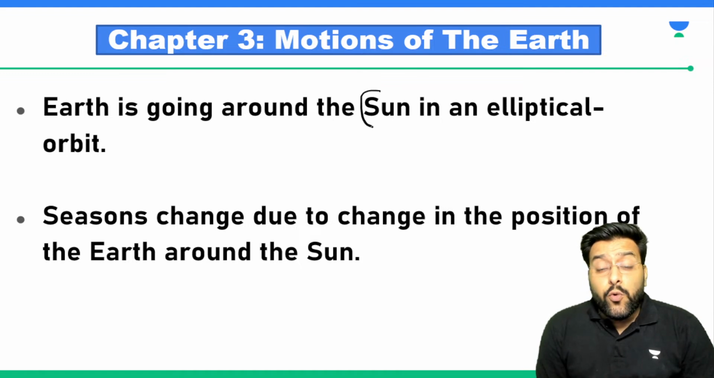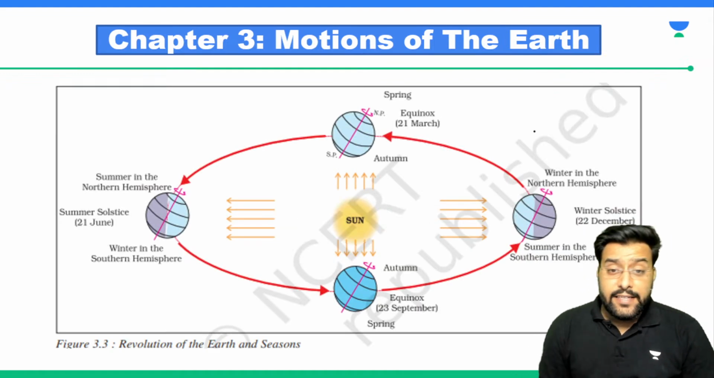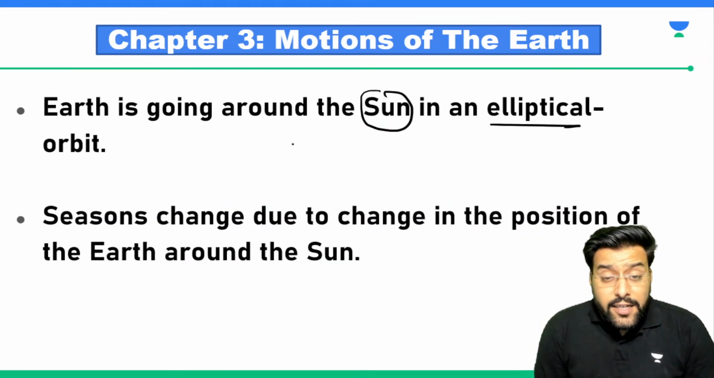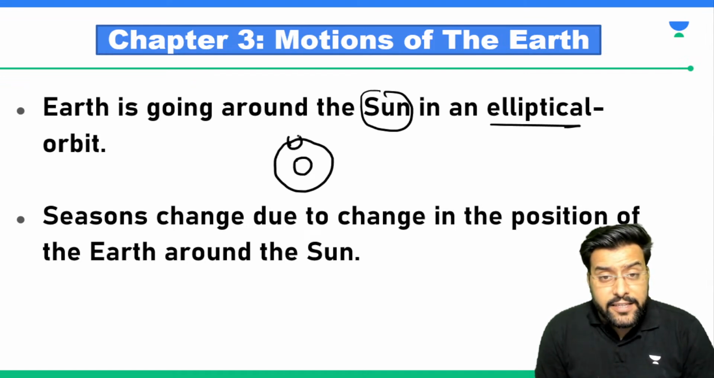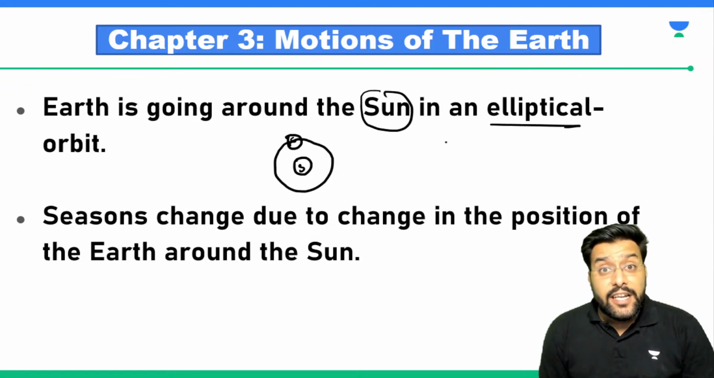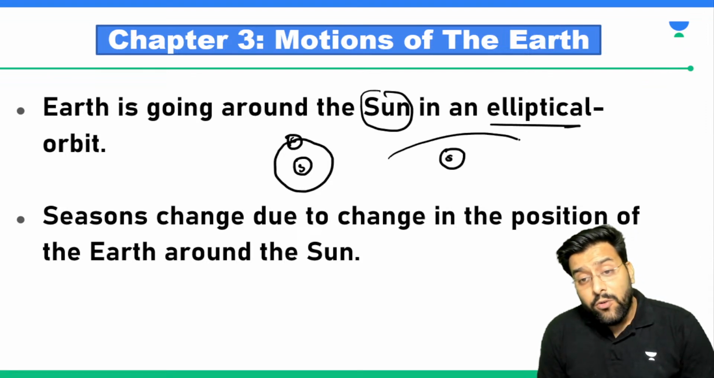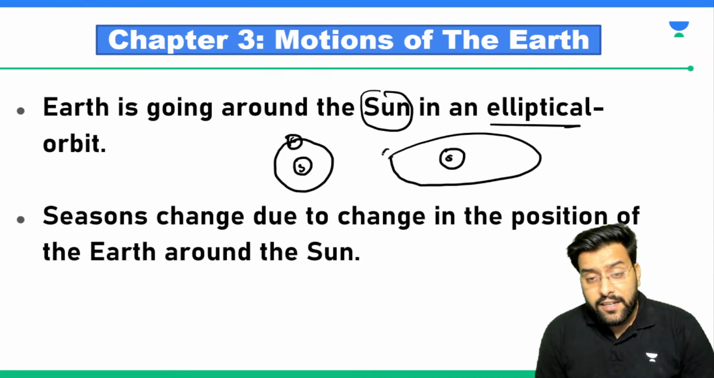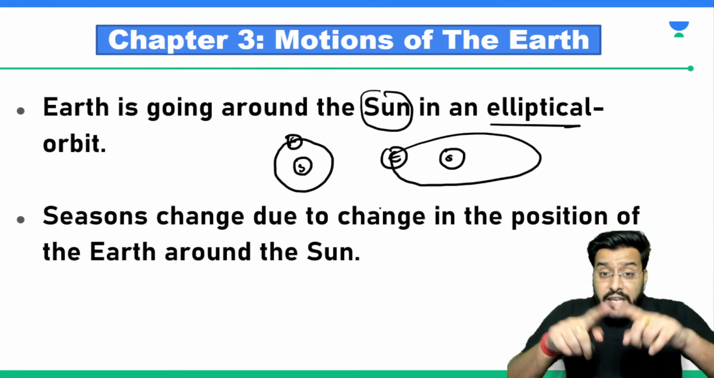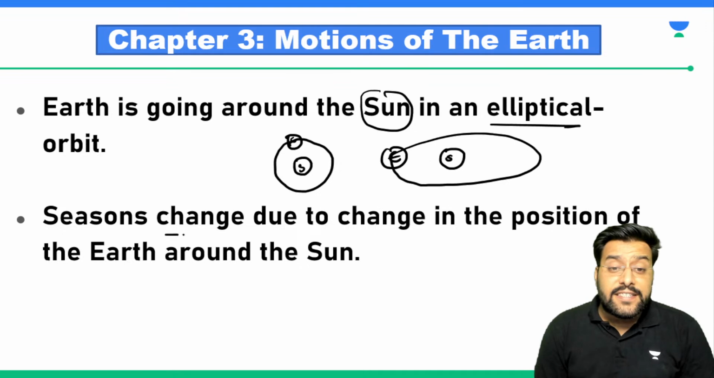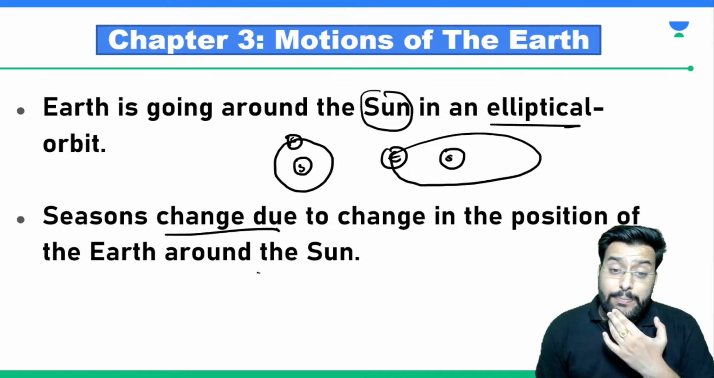So earth is going around the sun in an elliptical path. See, movement of earth around the sun is not in circular motion. If it was in circular motion, the orbit would look something like this. This was sun, this was earth, and earth was revolving around the sun in a circular path. No, it's not like that. This is sun. That's how earth revolves around the sun. So it is revolving in an elliptical or oval shape, and because of this, the seasons change because of earth's position around the sun.